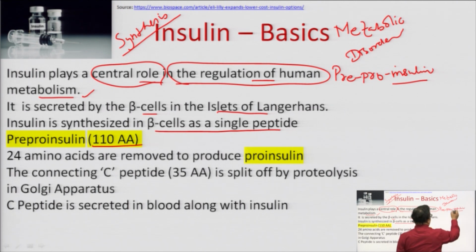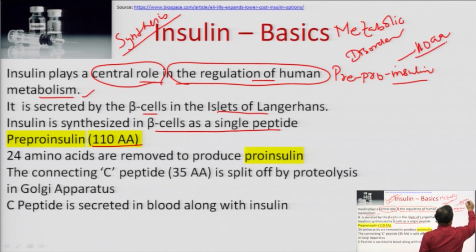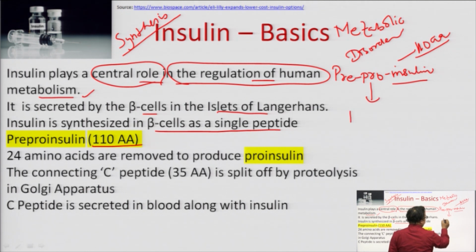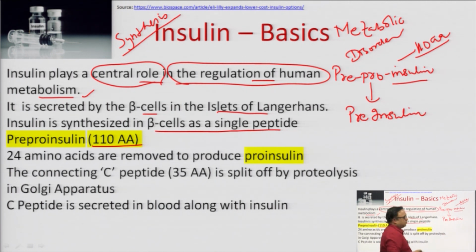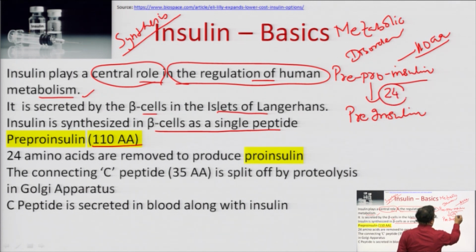How many amino acids are there? 110 amino acids. It is converted into pre-insulin. During the conversion of this pre-proinsulin, 24 amino acids are removed.